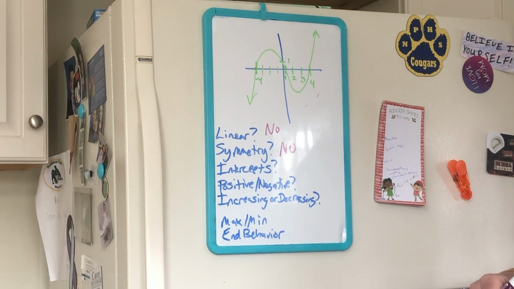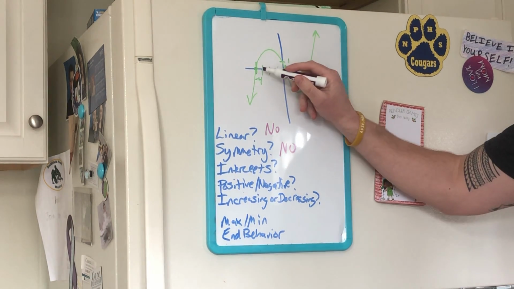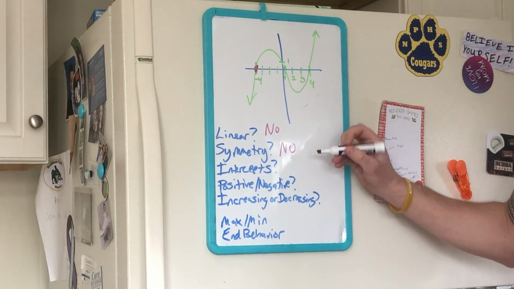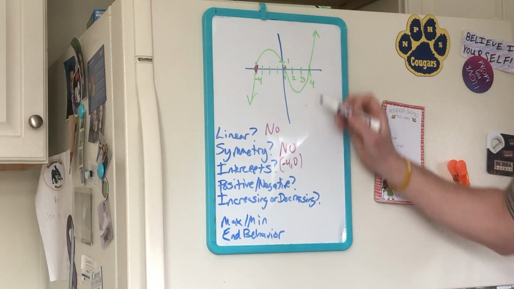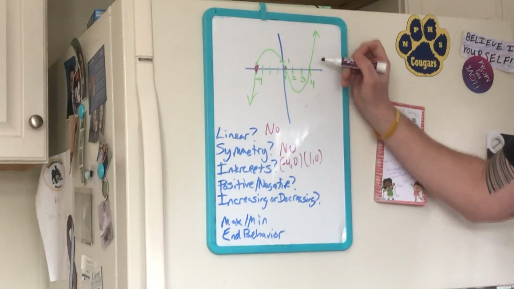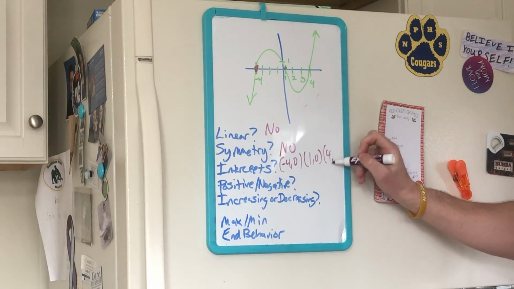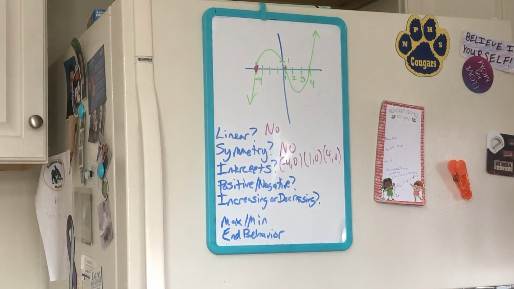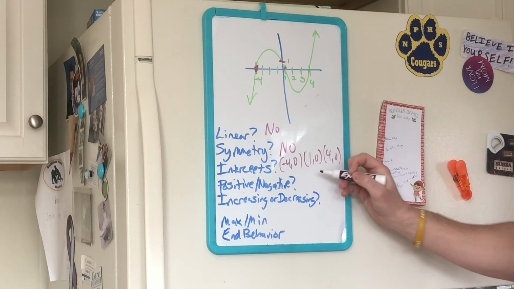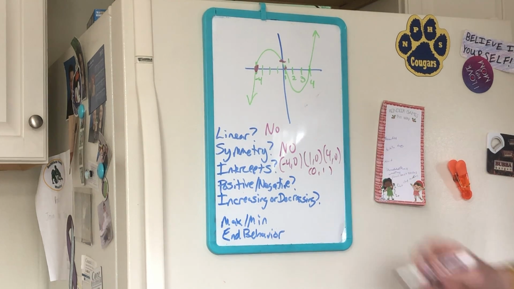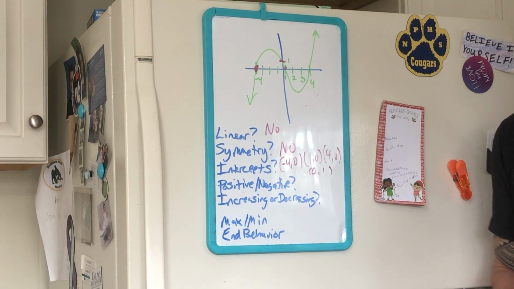Where are the intercepts? The intercepts are at -4, so (-4, 0). It's at 1, (1, 0), and it's at 4, (4, 0). Okay, those are the x-intercepts. There's also a y-intercept up here, so that's (0, 1). Okay, so you're going to list all the places it crosses the x and y axis.